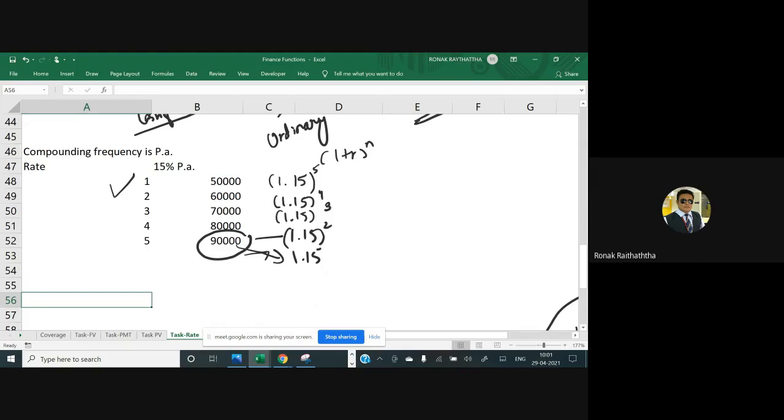Whatever compounding factor you get, you multiply that with the amount you are investing, and you get the future value of that single cash flow. You add up all those future values, and you get some amount at the end that is called the future value of the entire cash flow stream, which is differential, uneven in nature.